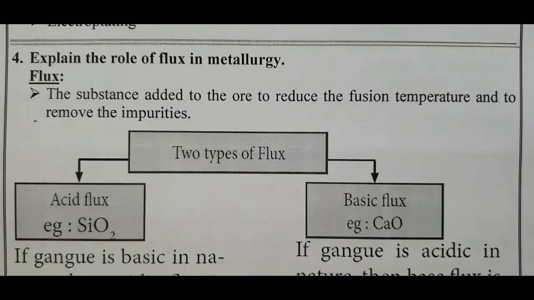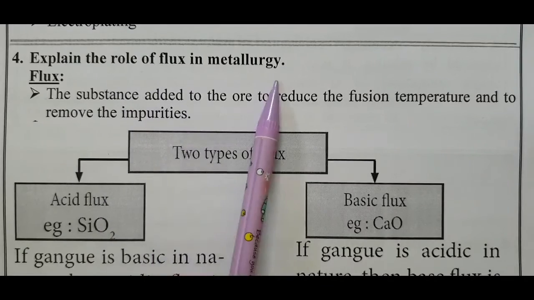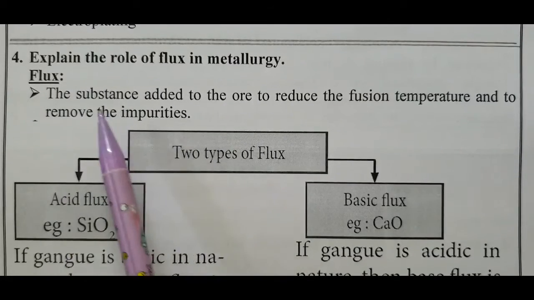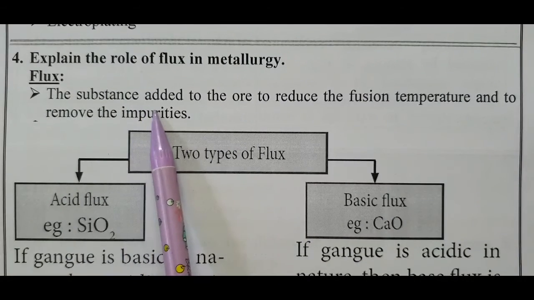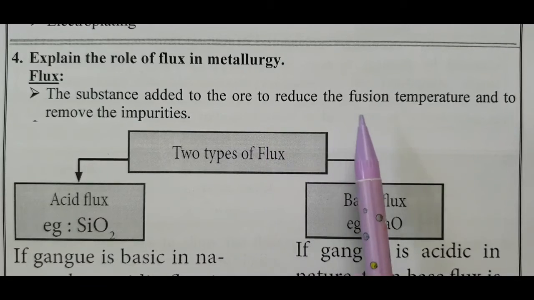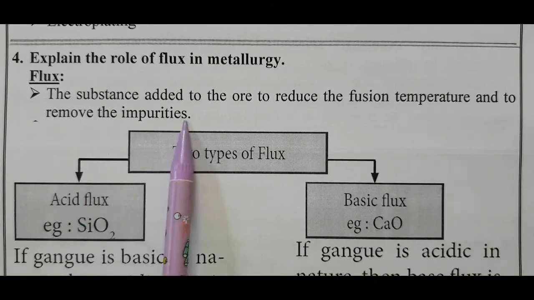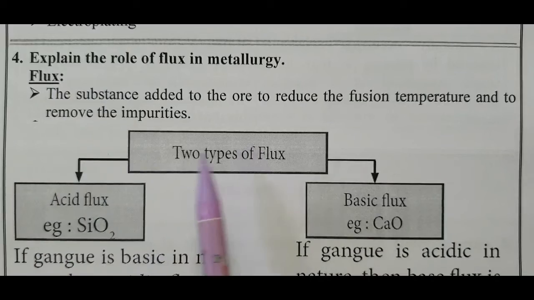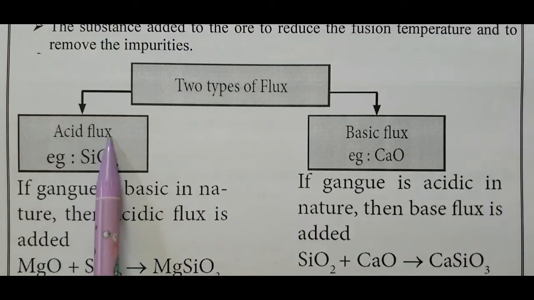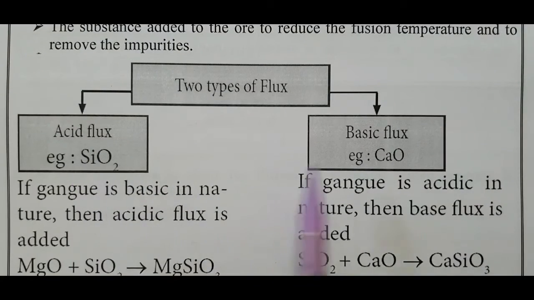Explain the role of flux in metallurgy. Flux is the substance added to the ore to reduce the fusion temperature and to remove the impurities. There are two types of flux. One is acidic flux, example silica SiO2, and the other is basic flux, example calcium oxide.